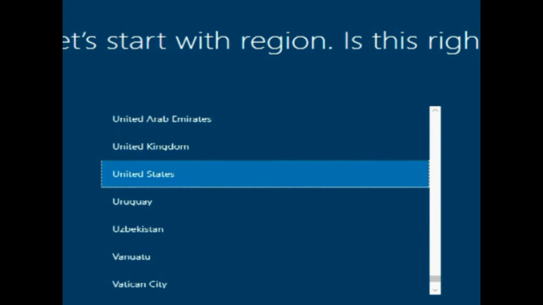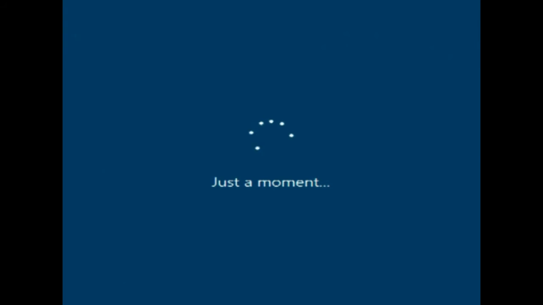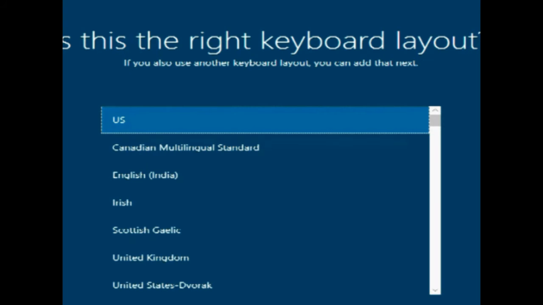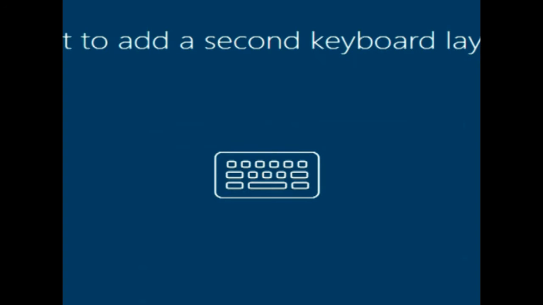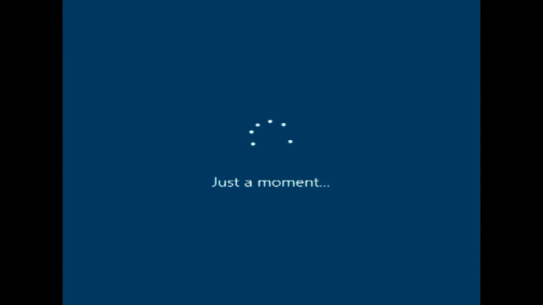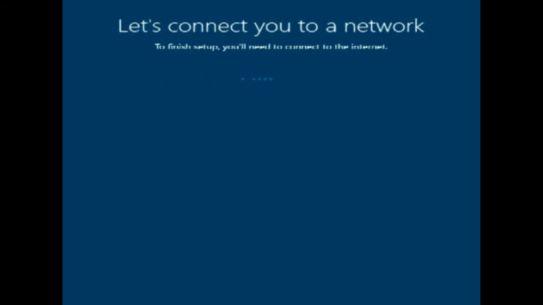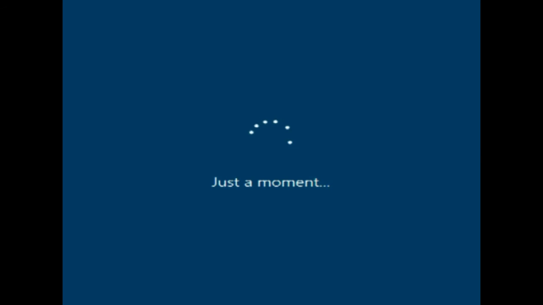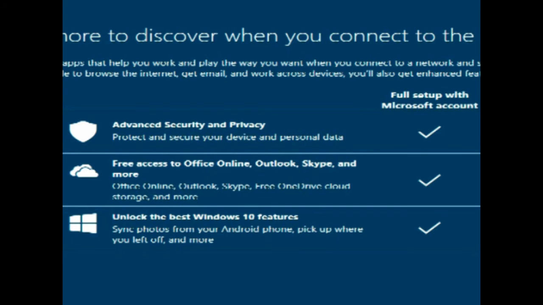So we just click yes. Keyboard input. So I will choose I don't have the internet. So just pick continue with limited setup.